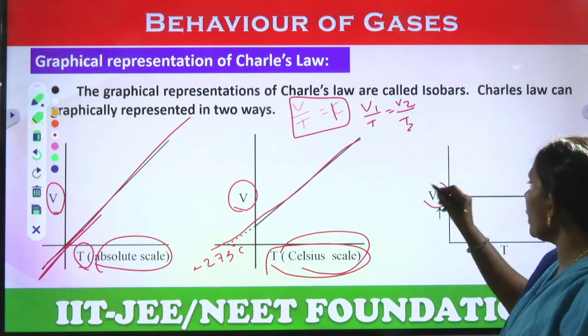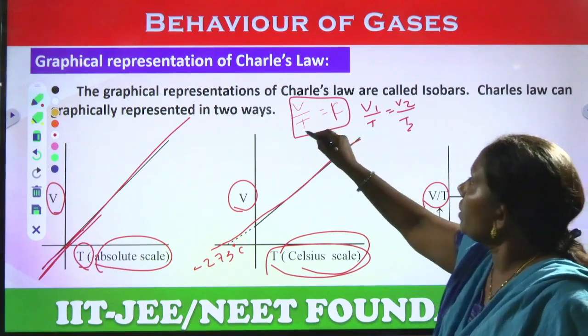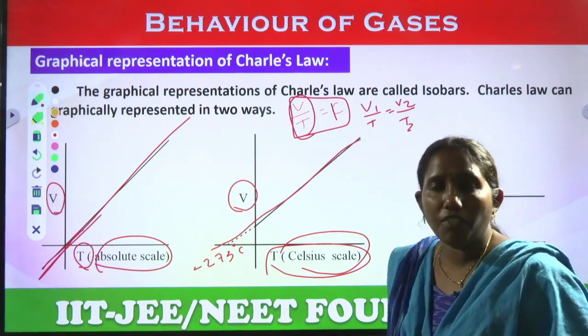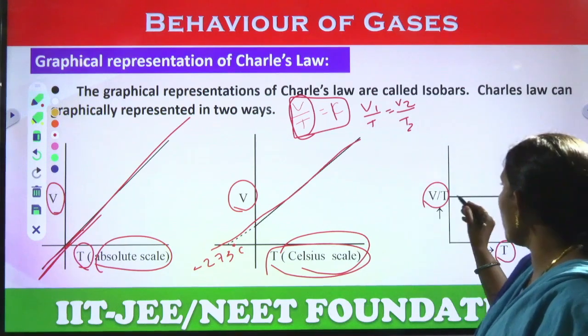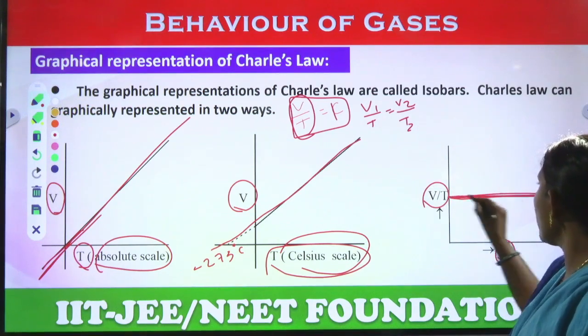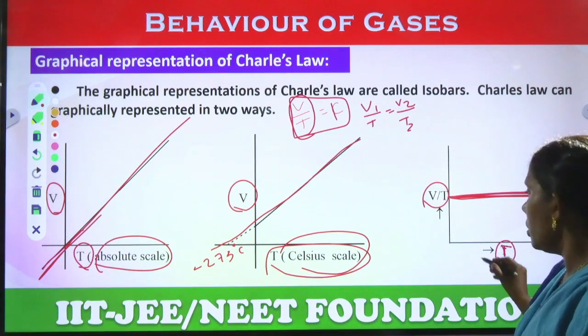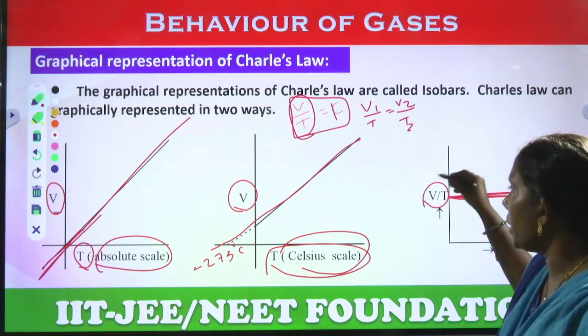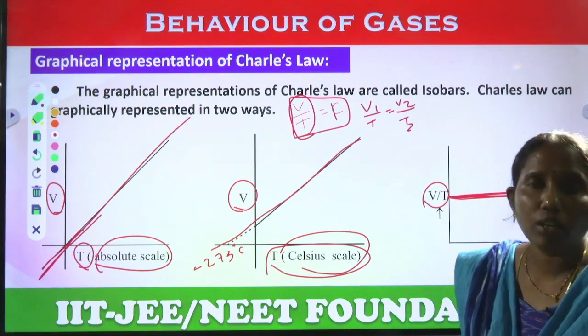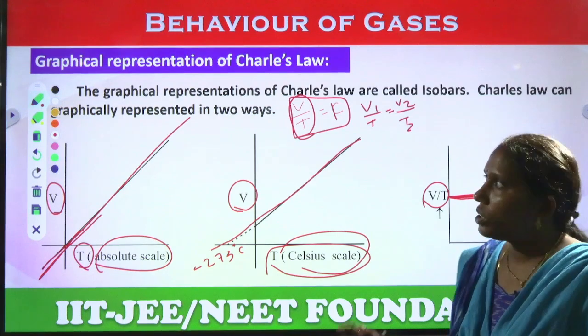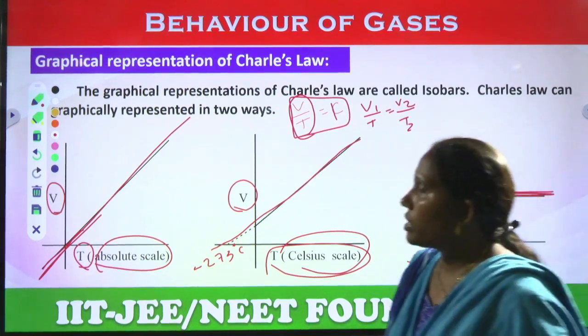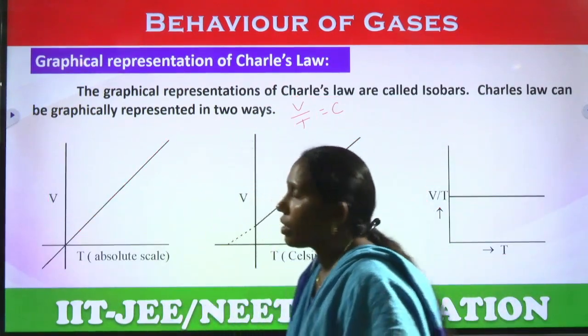If you take V by T against T, see here, V by T is constant, which means there is no change. That's why it is a straight line over the temperature. If you increase the temperature also, there is no change in its V by T value because V by T is constant. So, these are some graphical representations of the Charles law, right.